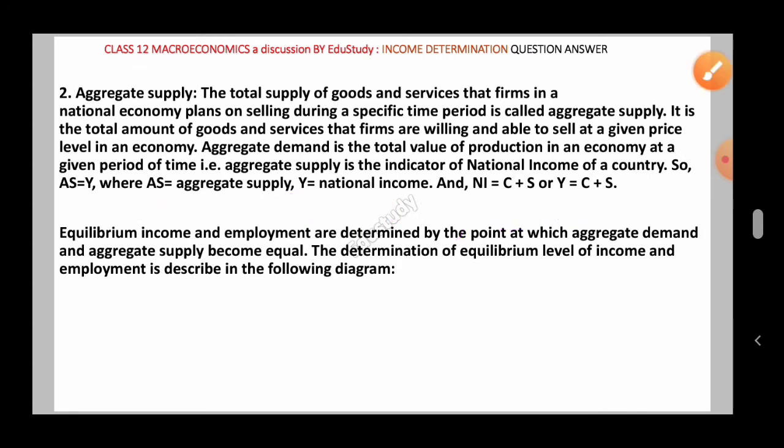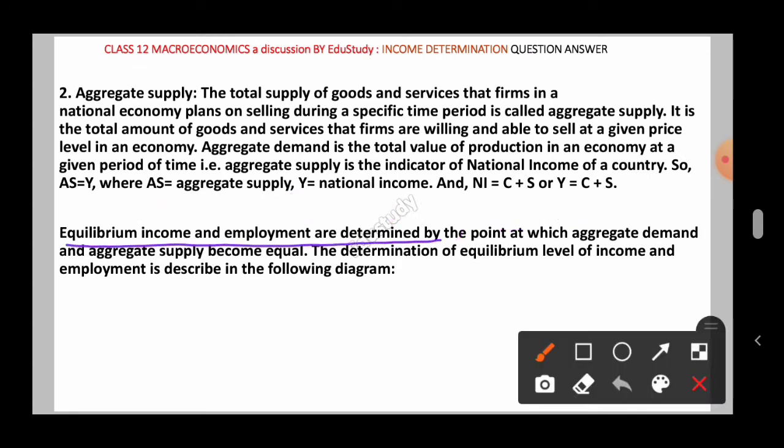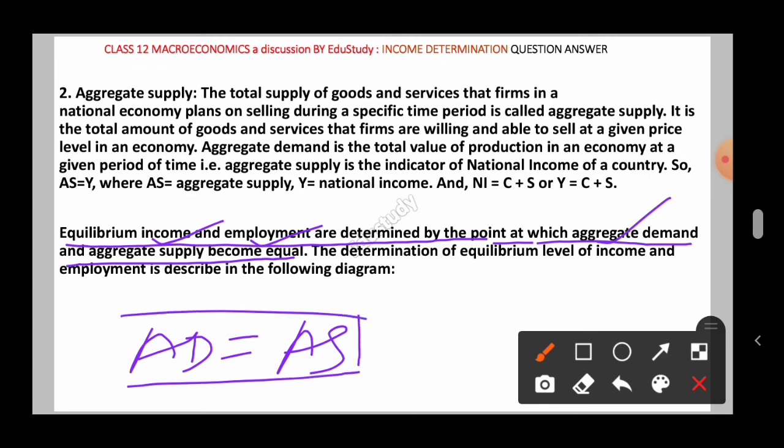Next, equilibrium income and employment are determined by the point at which the aggregate demand and aggregate supply become equal. So equilibrium income and equilibrium employment level are determined at the moment at which aggregate demand AD is equal to aggregate supply. At that point only, the equilibrium level of income and employment are determined. And the determination of equilibrium level of income and employment is described in the following diagram.